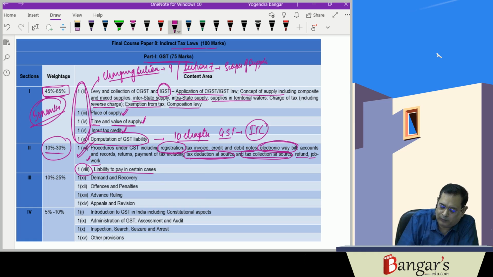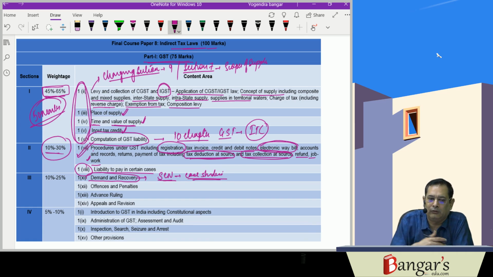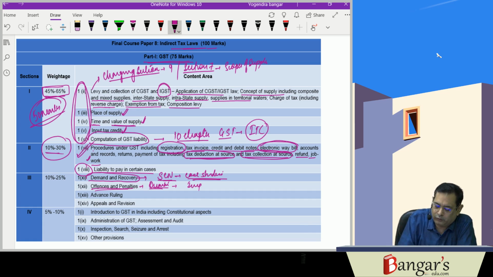Then this topic is also very important: demands and recovery. Practical questions are asked about the issuance of show cause notices. Case studies have been framed there, on whether notices issued for recovery of tax are barred by limitation or not. Then they ask for the quantum of penalties for various offenses, as well as what imprisonment provisions are there. This also covers 10 to 25% weightage.